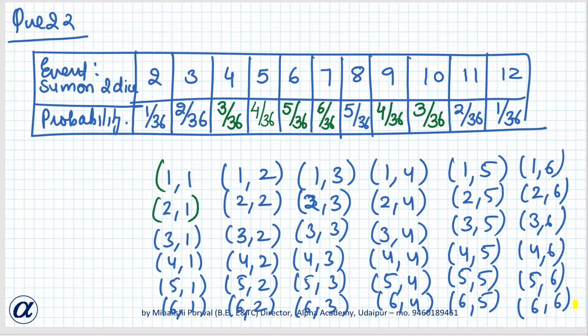अब one student argues that there are 11 possible outcomes. 11 outcomes है कौन कौन से? 1, 2, 3, 4, 5, 6, 7, 8, 9, 10 and 11. Okay. Therefore, each of them has probability 1 by 11. Do you agree with this argument? No, ma'am. 11 possible outcomes है. Each of them do not have probability 1 by 11 because each of them has different probability. All of them do not have equal probability.